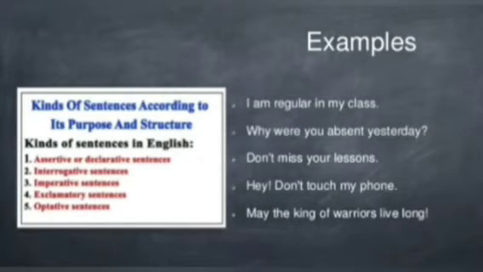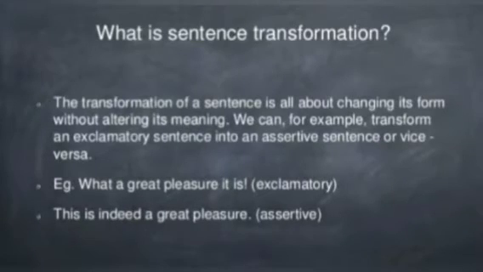imperative sentence. What is sentence transformation? The transformation of a sentence is all about changing its form without altering the meaning. That means we will change the structure, not the meaning. We can change one exclamatory sentence into assertive, or we can do the opposite too, without changing the meaning. What a great pleasure it is! Exclamatory. This is indeed, or truly, or obviously, or surely a great pleasure.